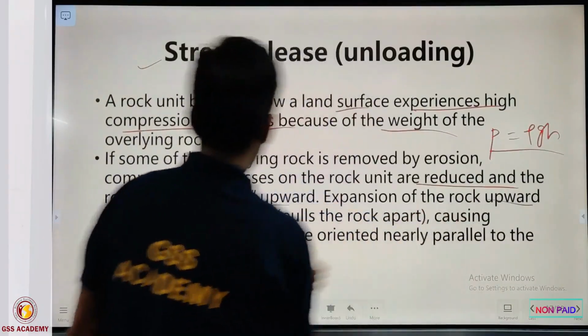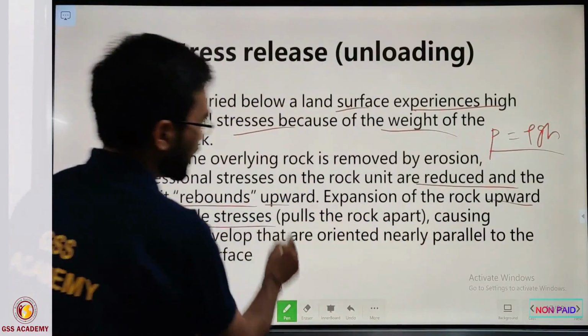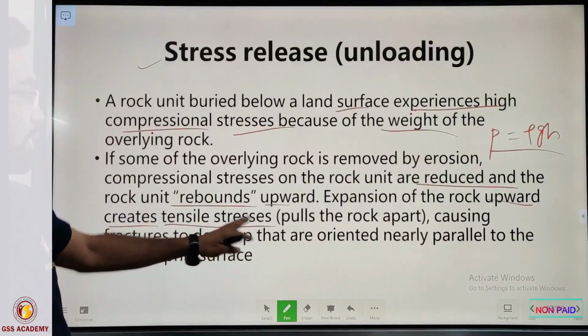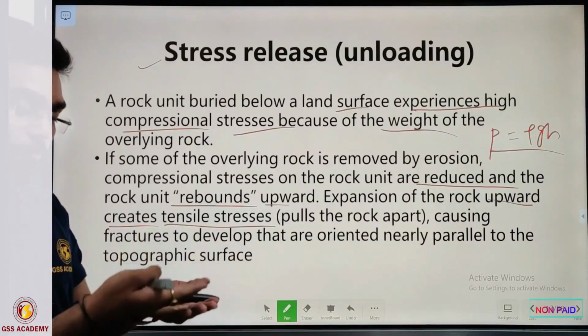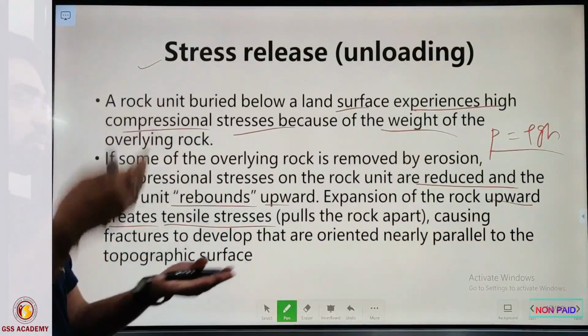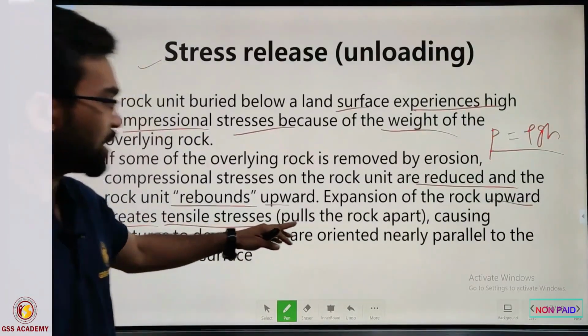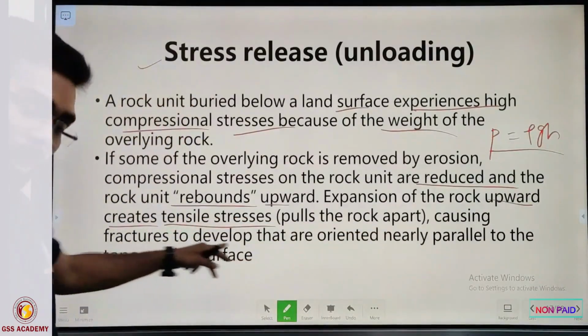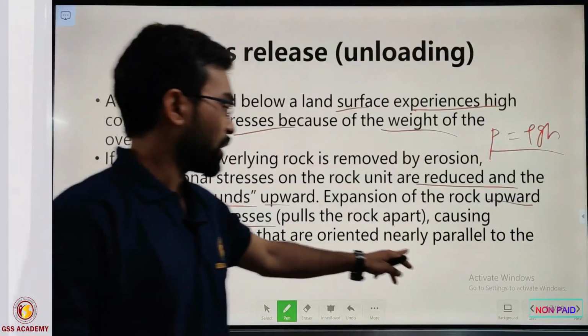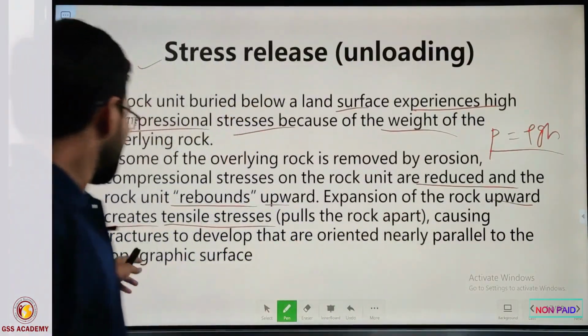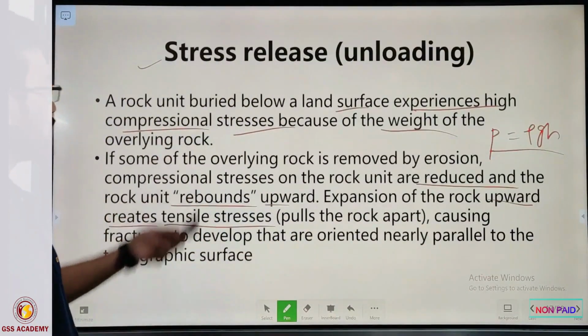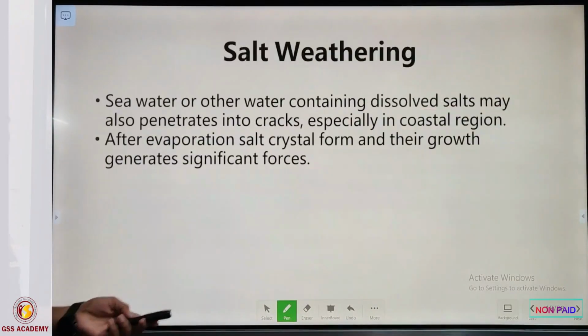Expansion of the rock upward creates tensile stresses. That is what we discussed: after sudden uplift or sudden release of stress, they create tensile stress, causing fractures to develop that are oriented nearly parallel to the surface topography. So this is the stress release phenomenon.